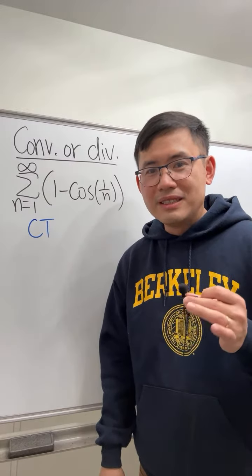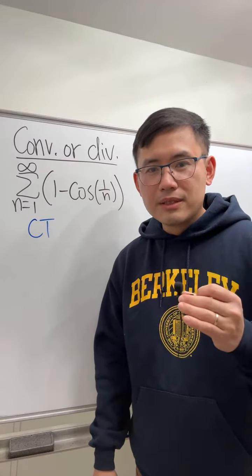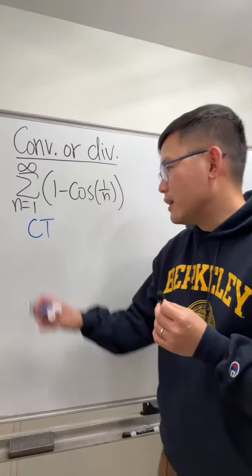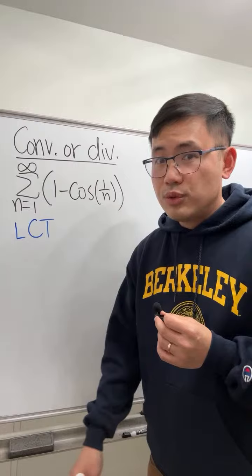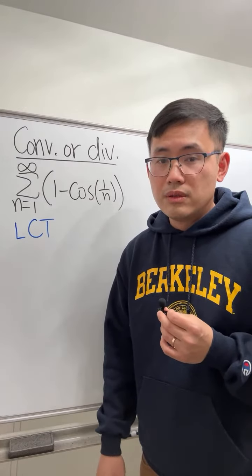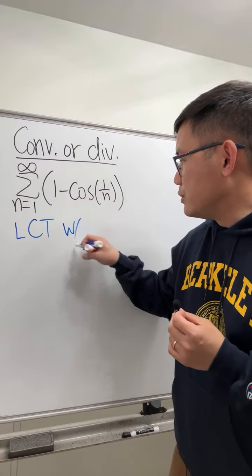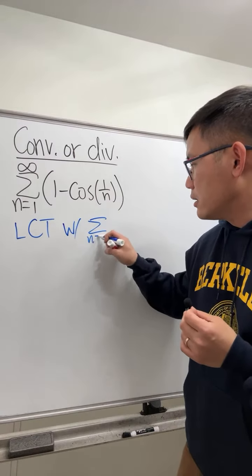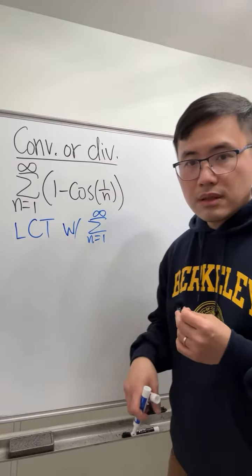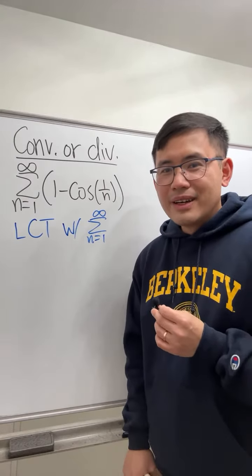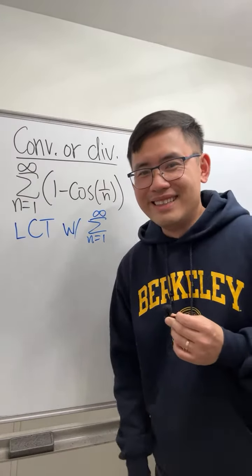I think it was Martin earlier. So limit comparison test. Okay, let's try it. If you want to do a limit comparison test, you have to tell me a series that you want to use though. Limit comparison test with what series? One over n squared? I don't see n squared though. Why?